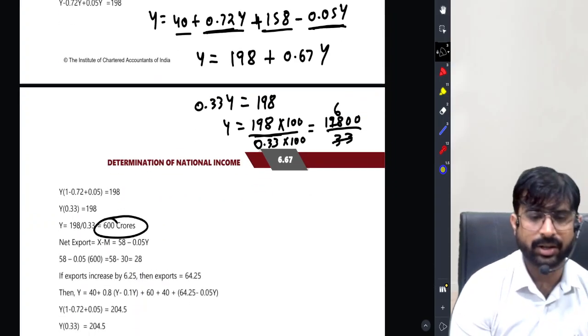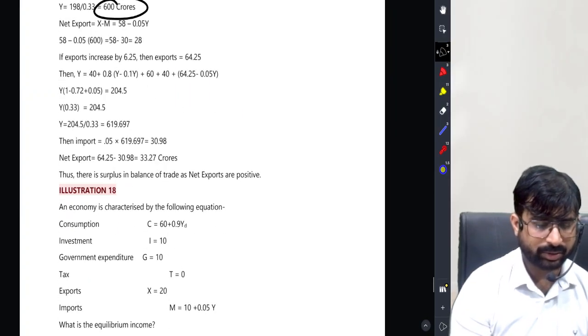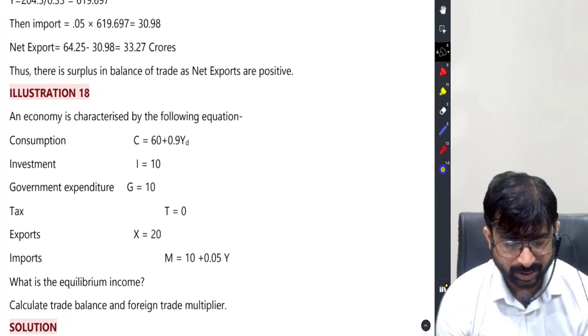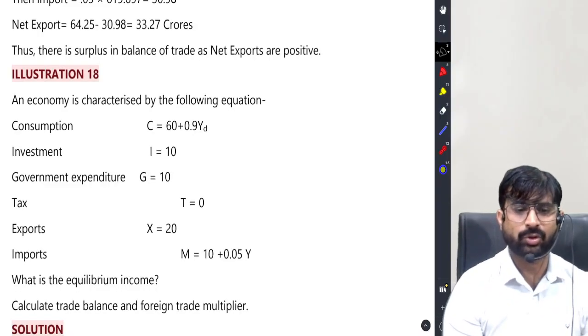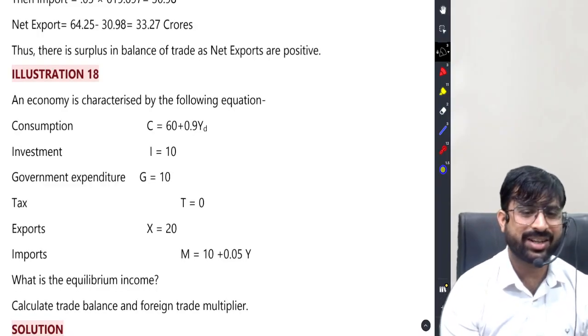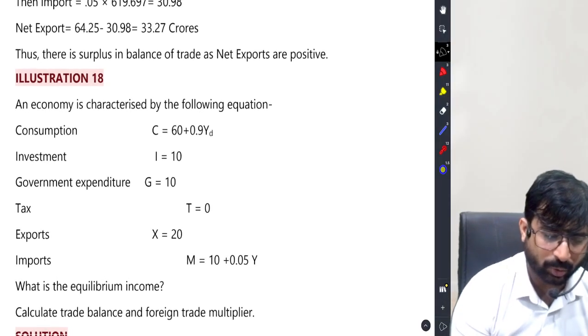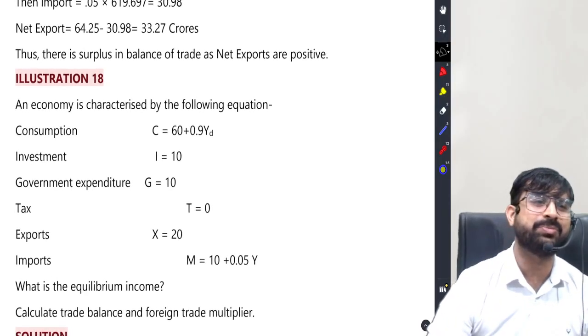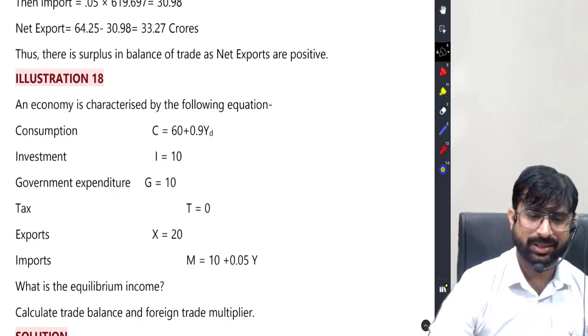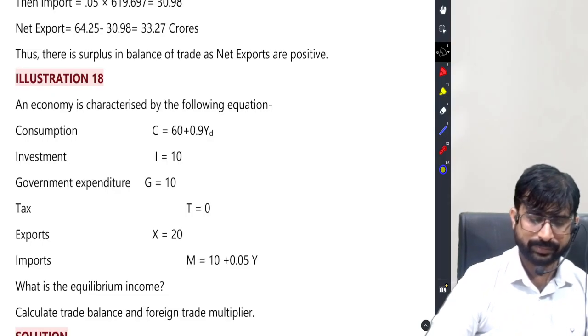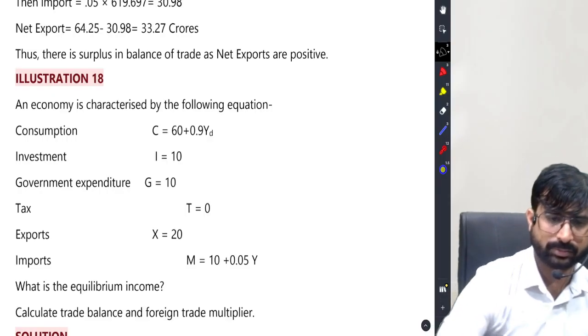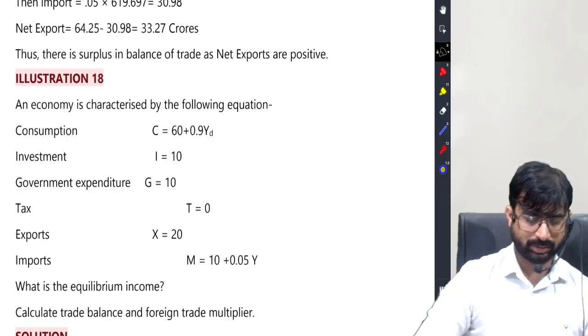Here it is, 600. So we have understood this sum. Class, let's solve the next one. Are we ready? Please try it out on your own. I'll wait for 2 to 3 minutes before I do this one. Please try it out.